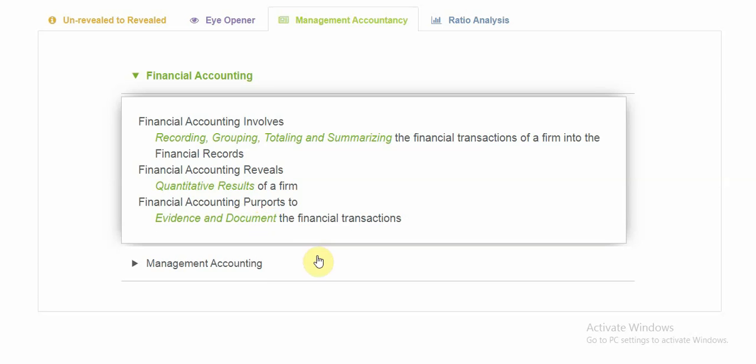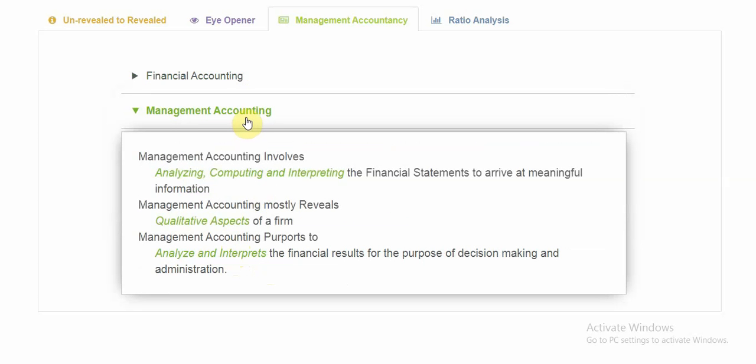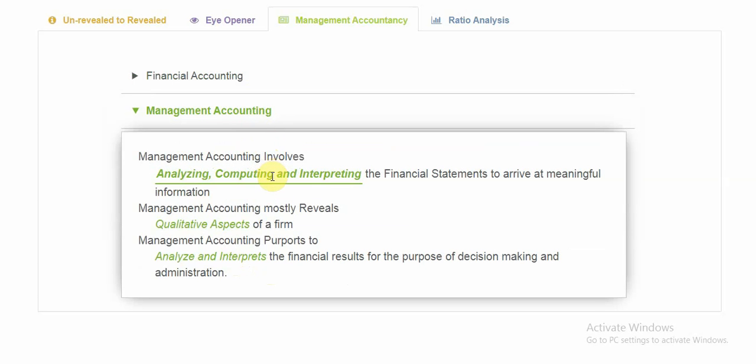There are many more aspects of accounting, but one of them is management accounting. So for now we will just know about what management accounting is. Management accounting is analyzing, computing and interpreting the financial statement. See, until preparation of financial statement it is financial accounting. Now management accounting starts after the completion of financial accounting. So from the financial accounting you have prepared the financial statements. So analyzing those financial statements is what we will learn in management accounting.